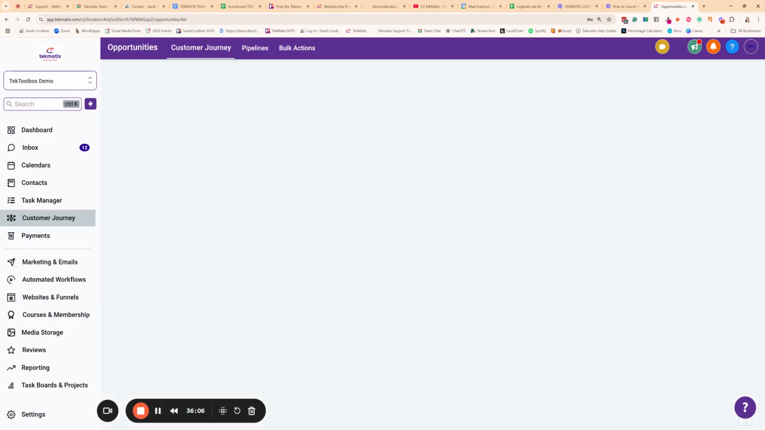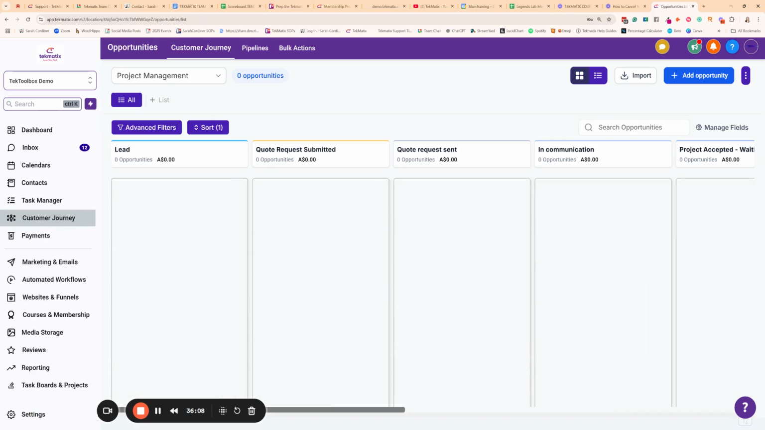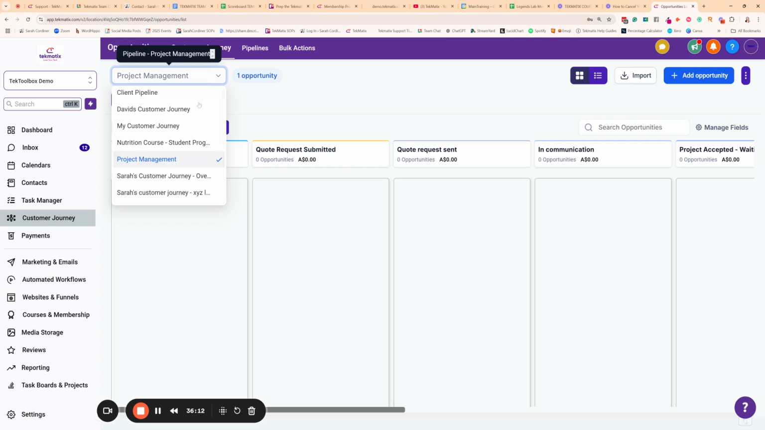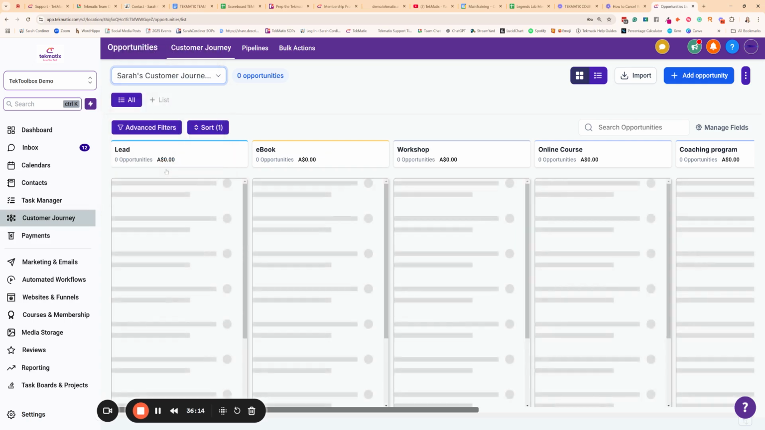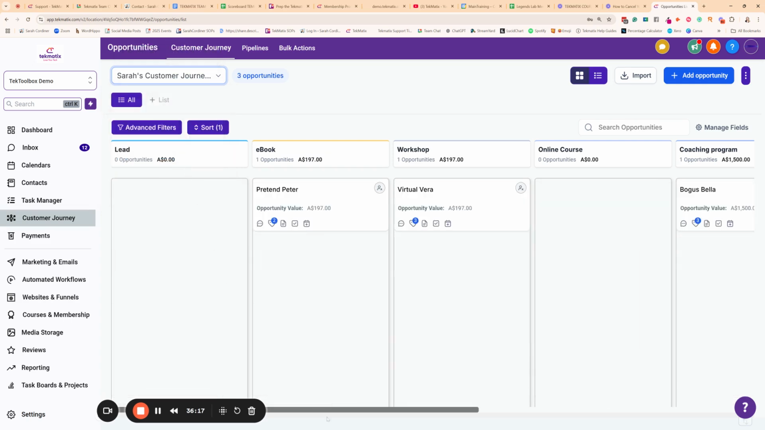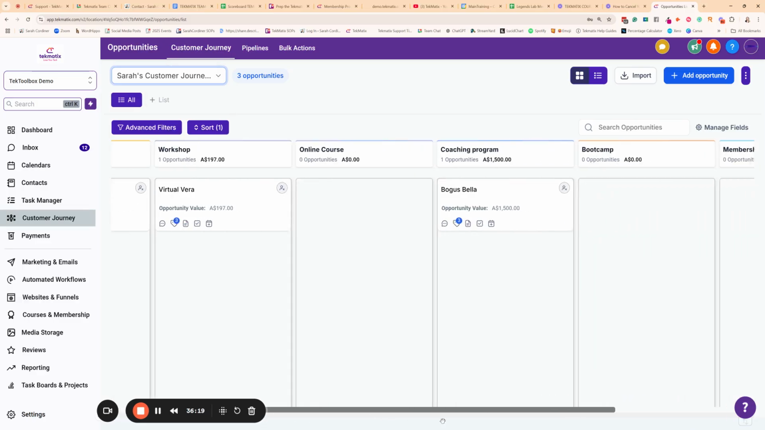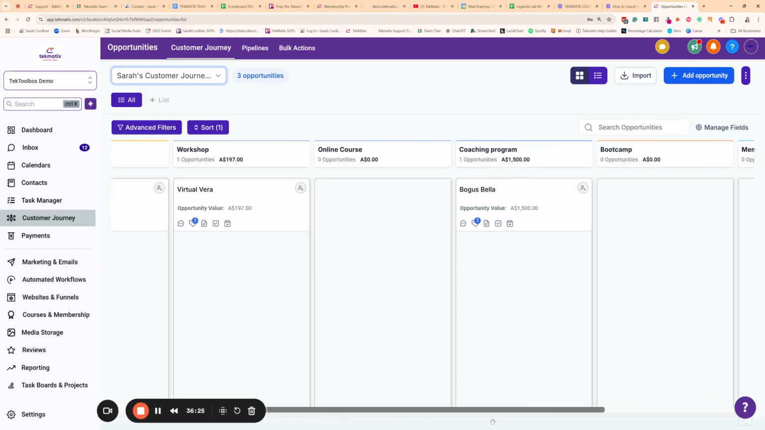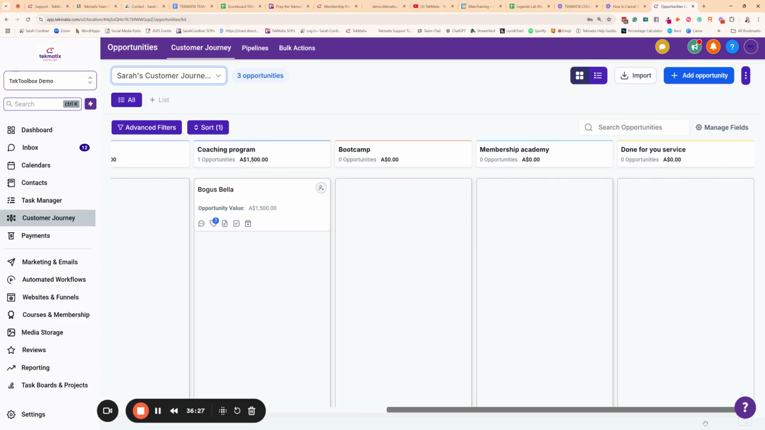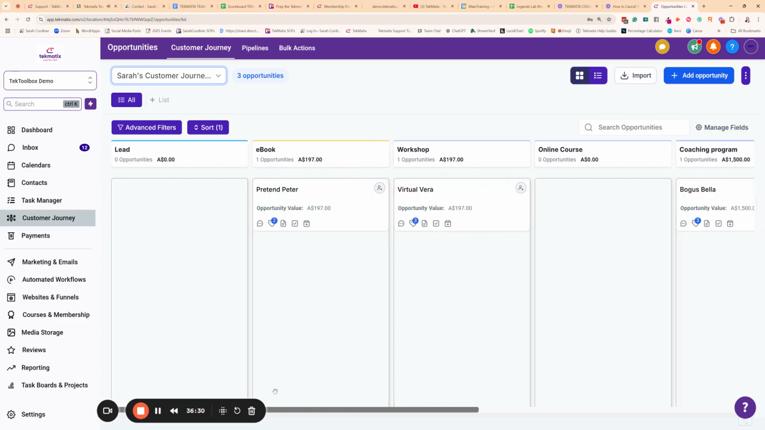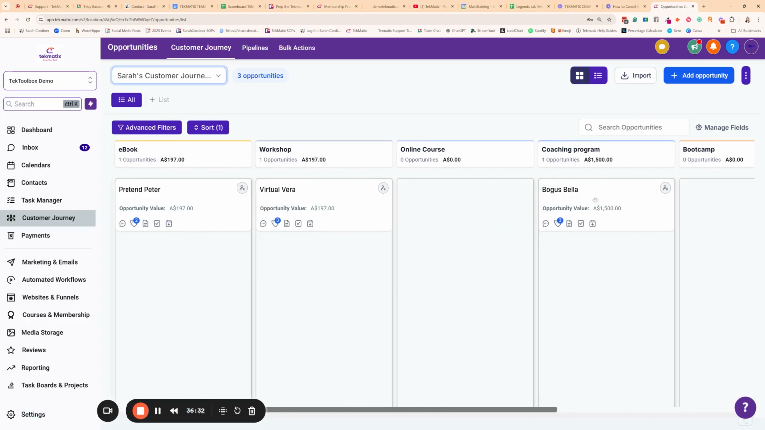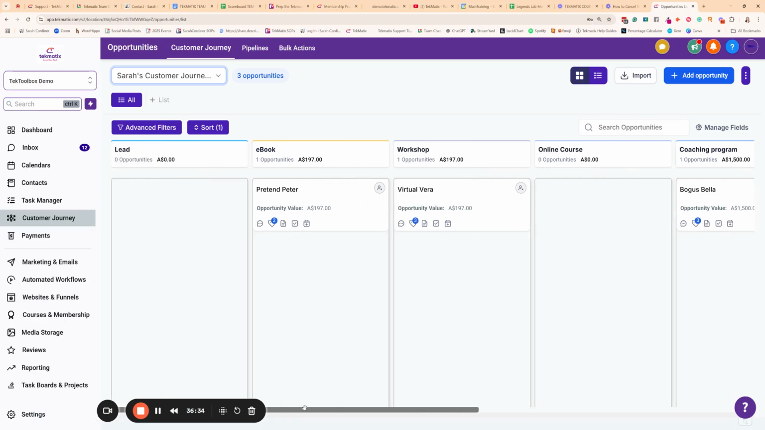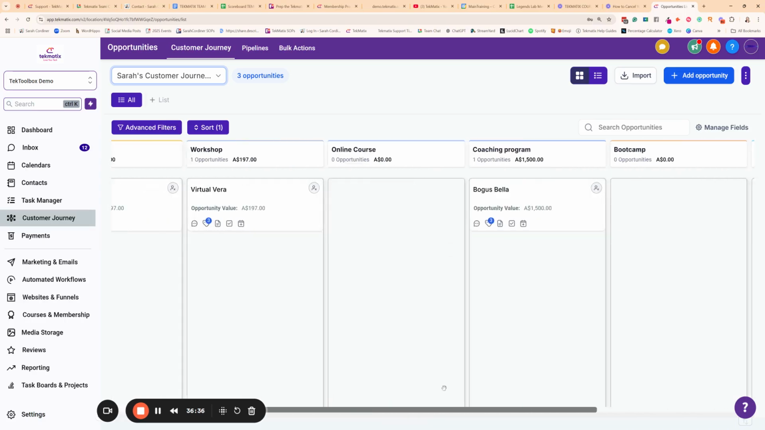Okay, let's talk about customer journeys. Again, there is more training on the customer journeys and opportunities section. But basically, this is where you're going to be creating a customer journey for your business. And I recommend only having one customer journey for the overview of your entire company. For example, you've got leads, and you've got everything that you sell all the way up to your most expensive stuff. And as you can see here, it will start showing all of the people that are at those different stages of the customer journey with you.